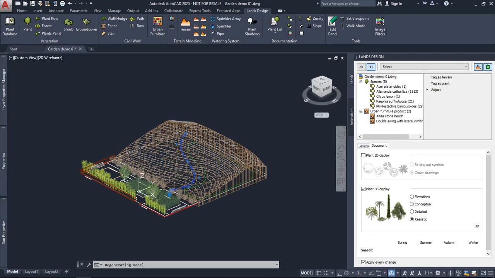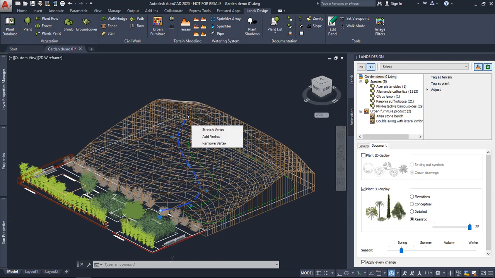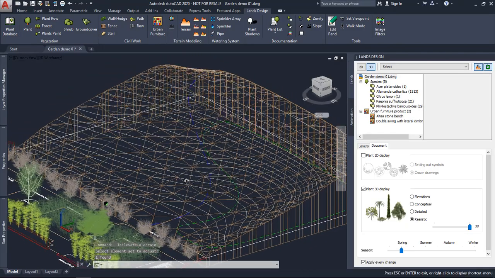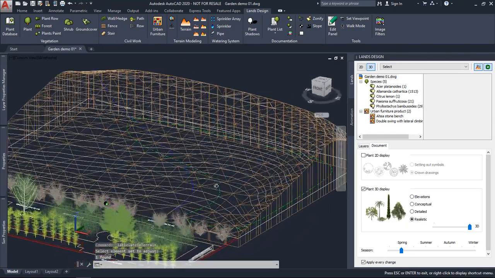So the first thing I need to do is project it on top of the terrain surface. I could also pull these control points up to define the position of the path, and when I add the path on this terrain, the terrain will be adjusted to it. But as a first step, I'm going to use this Adjust to Terrain option to project the curve on top of this terrain, as you can appreciate.